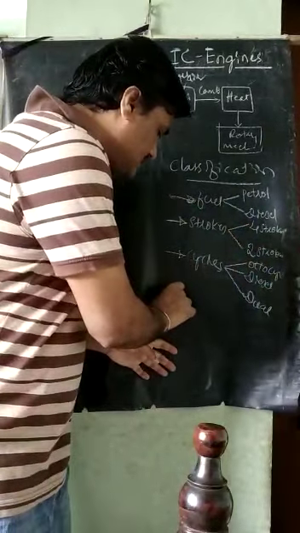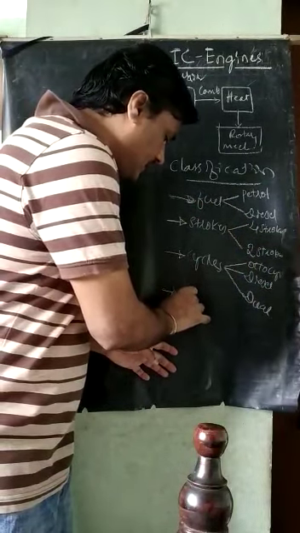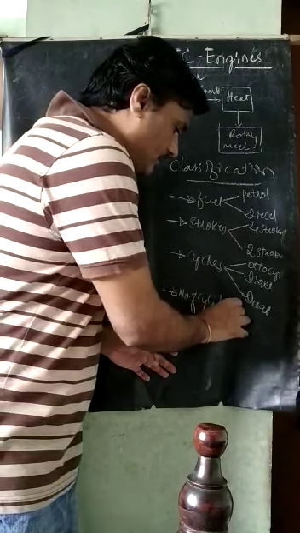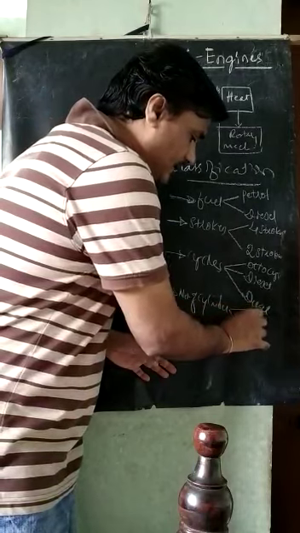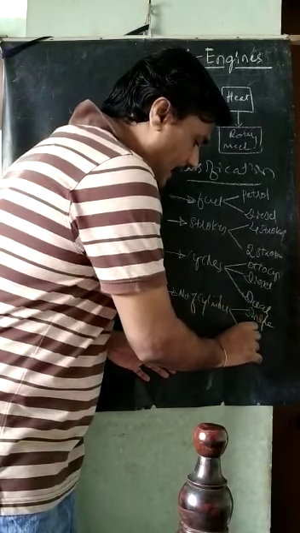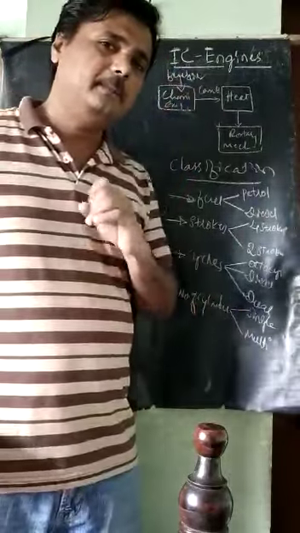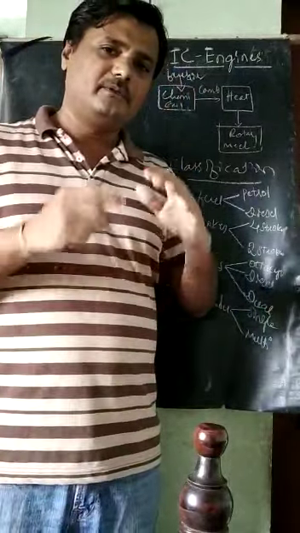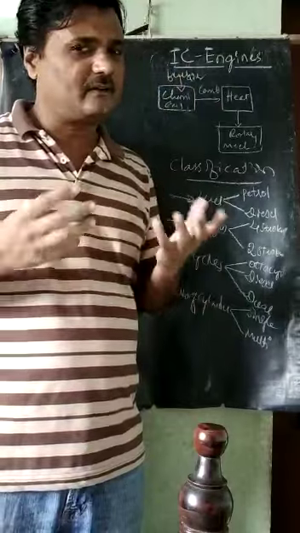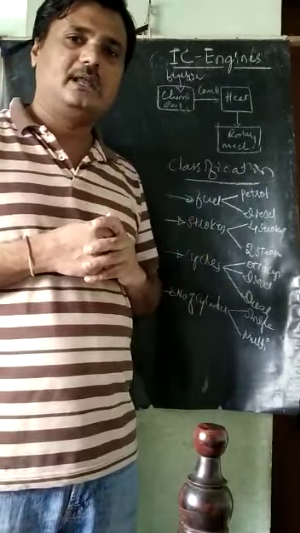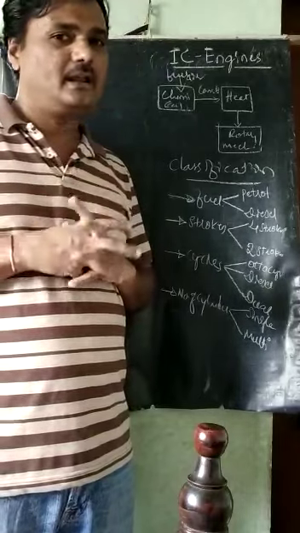And also we can classify based on the number of cylinders: single cylinder and multi-cylinder. Single cylinder means if only one cylinder is there, then it is a single cylinder IC engine. If more than one cylinder is there, then it is called a multi-cylinder IC engine.